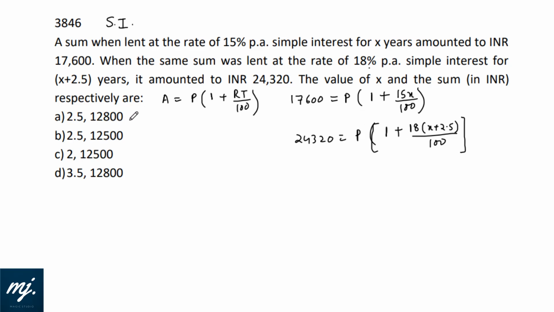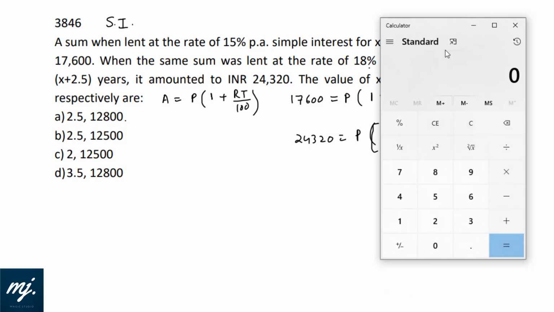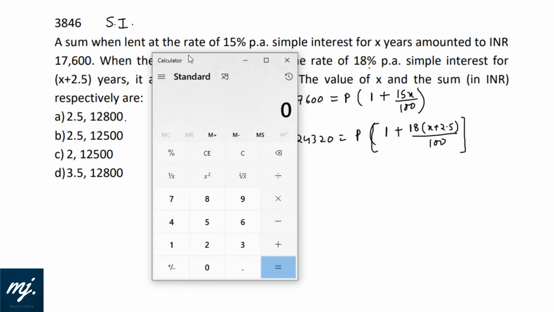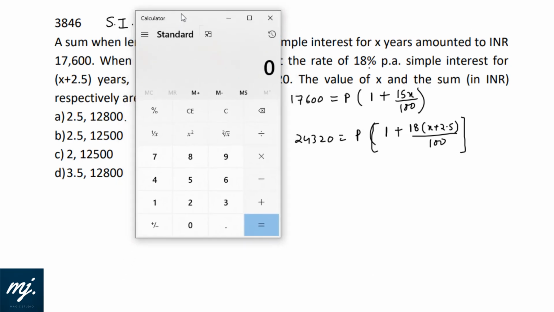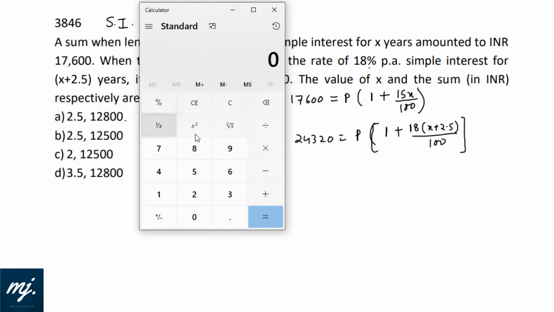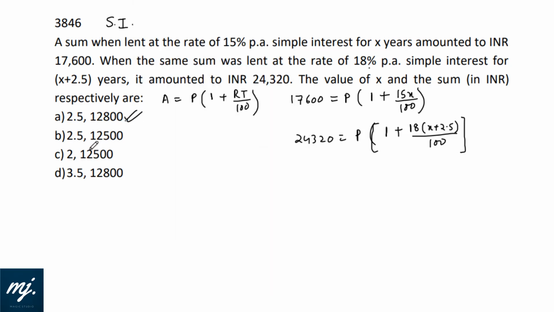Or straight away, if a calculator is there, you can plug in options. Let us see what we can do if a calculator is there. If I am trying out the first option, X is 2.5, then 15 into 2.5 divided by 100 plus 1. That is 1.375. 17,600 divided by 1.375 gives right away 12,800. That means this option fits in. As simple as that. Option A fits in.